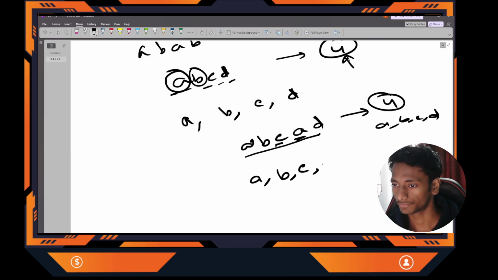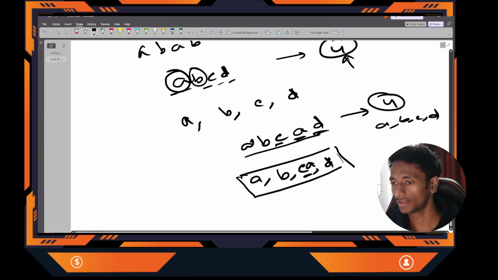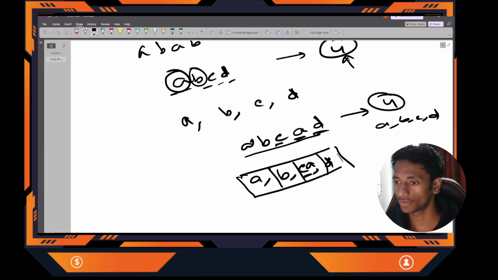Next it is A. So this is already repeated. So I will append this A to the previous substring, CA. Got it? And D, this is a new character. So I'll create a new substring. Got it? So here you can see that 4 substrings we can generate, starting with 4 different unique characters. Got it? How can we create all those unique number of substrings? This is clear. Because when I am seeing a new character that is unique, I will create a new substring. That's why it is possible to generate all the possible substrings that start with different or unique characters.